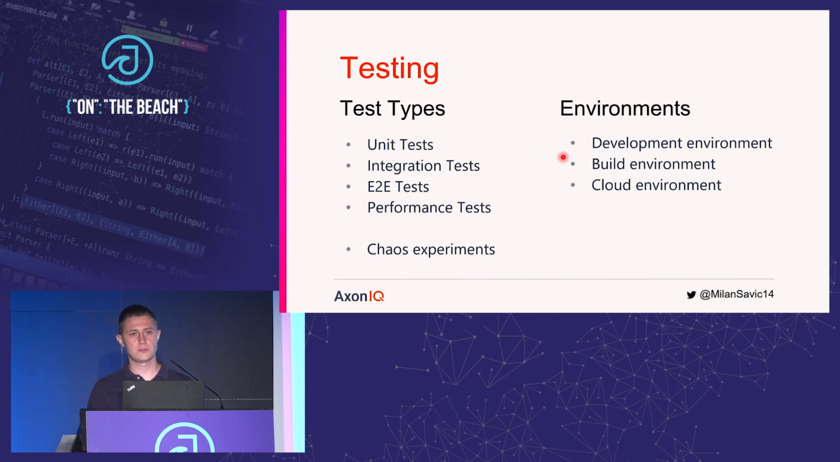Chaos experiments is something that we do from time to time. We just gather together and try to slow down the network, drop packets, and just pick the Axon server and see how it's going to behave. Then we analyze logs and see whether it behaved properly or not.